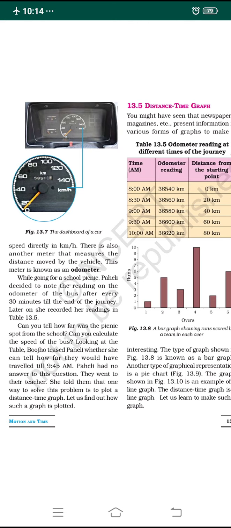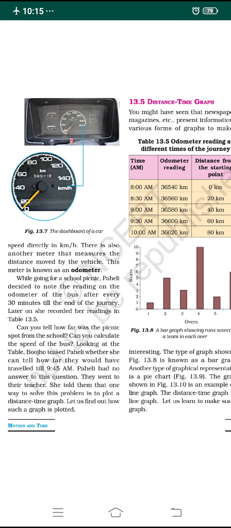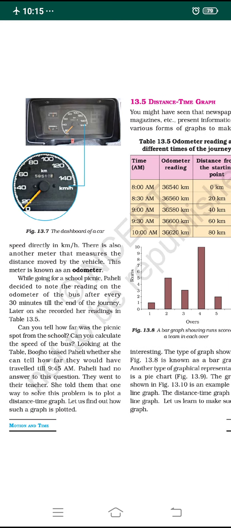The question is asked by Boojho, her friend: can she tell how far they would have traveled till 9:45 a.m.? Paheli could not answer that question. She had noted how much she had traveled at 9 o'clock, the total distance at 9:30, and how much distance they had traveled at 10 o'clock, from the odometer reading. But at 9:45 she could not tell the distance traveled, because she had noted readings only every half an hour, not in between. So there was no answer for the question.